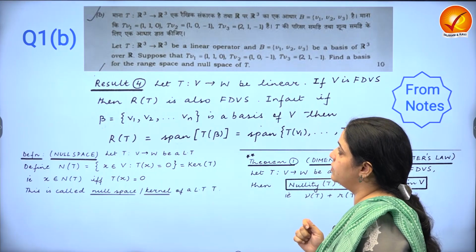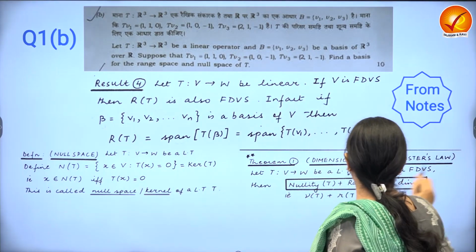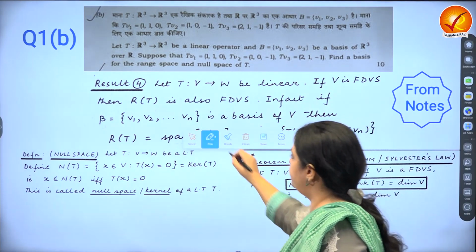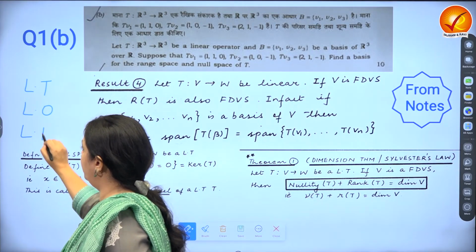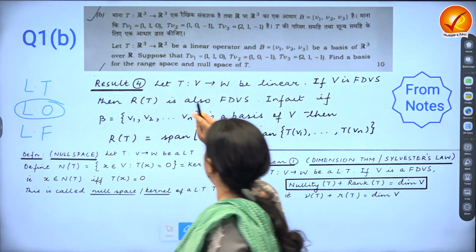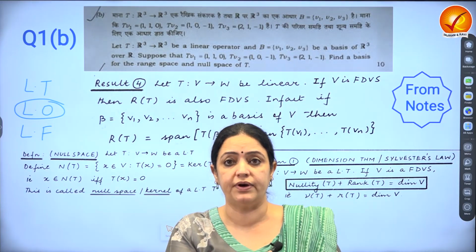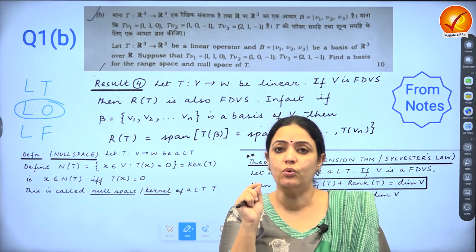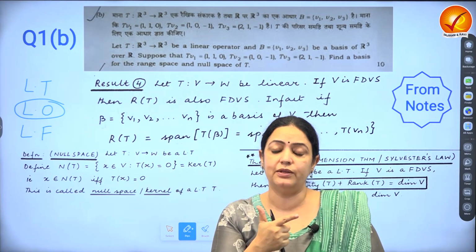For example, paper 1, question number 1B, and I hope you can read, is that T is a mapping from R cube to R cube and it's a linear operator. First of all, a student must be aware of the fact that there are linear transformations, then there are linear operators, and the third word is linear functionals. The advantage of something being a linear operator is that if you, for example, want to show something is invertible, then you have to show either 1-1 or onto. So small remarks like these can help you do the question in the space that has been allocated and proportional to the marks that are allocated to that question.